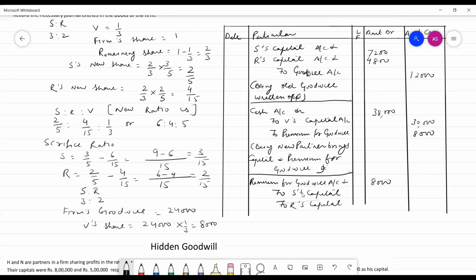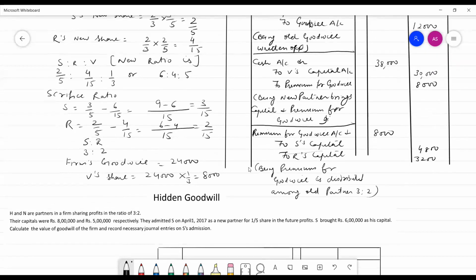This would be distributed among these partners in the ratio 3:2. The amounts are 4,800 and 3,200. Being premium for goodwill is distributed among old partners in ratio 3:2.